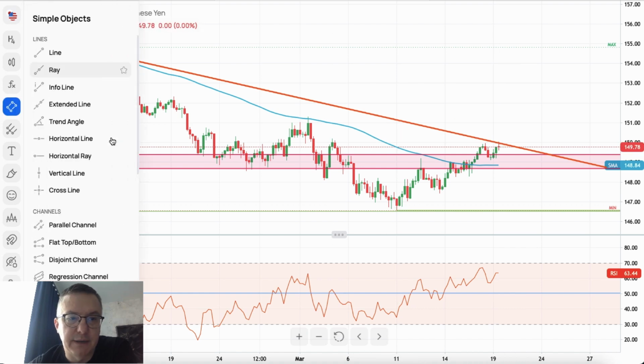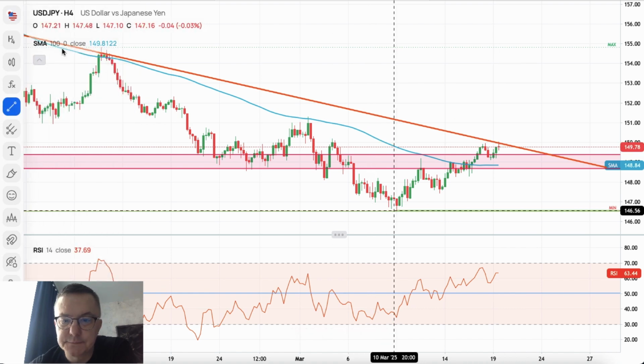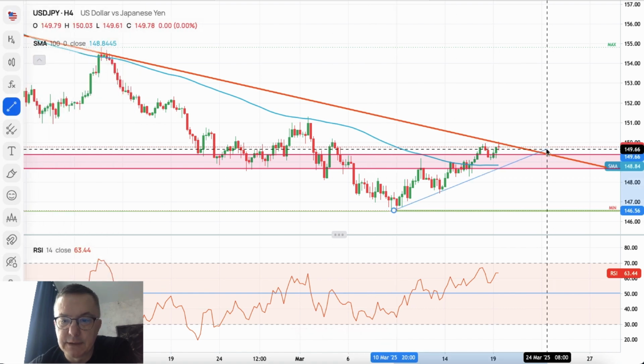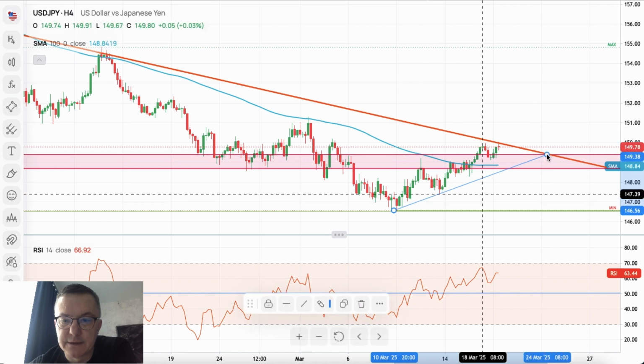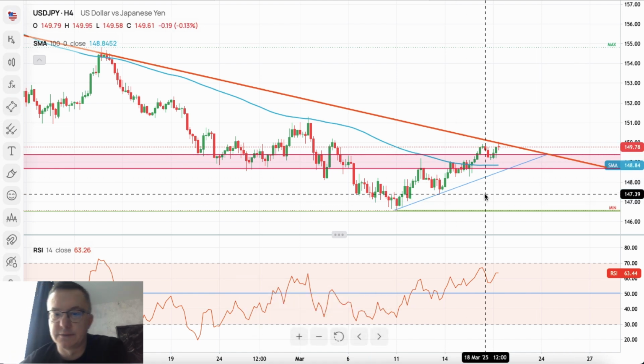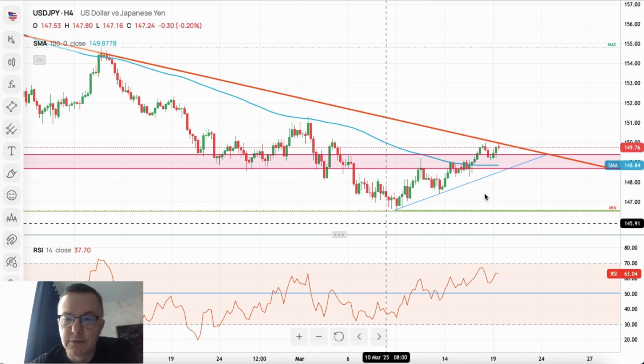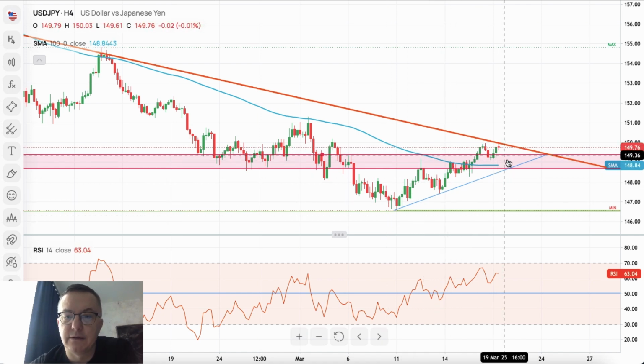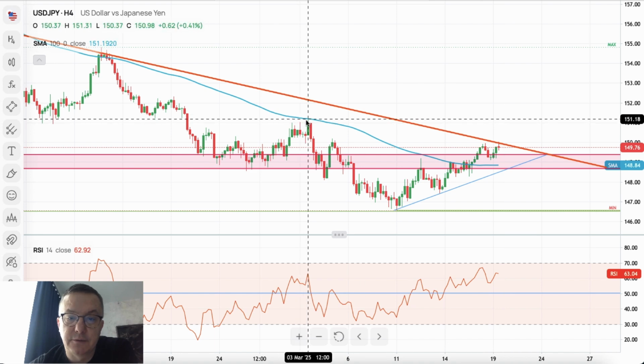So we can apply this small trend line here as we go to the upside, right? So overlap, and now we're testing that trend. Of course, a breakout above the trend line would likely result in a test of 151.33.